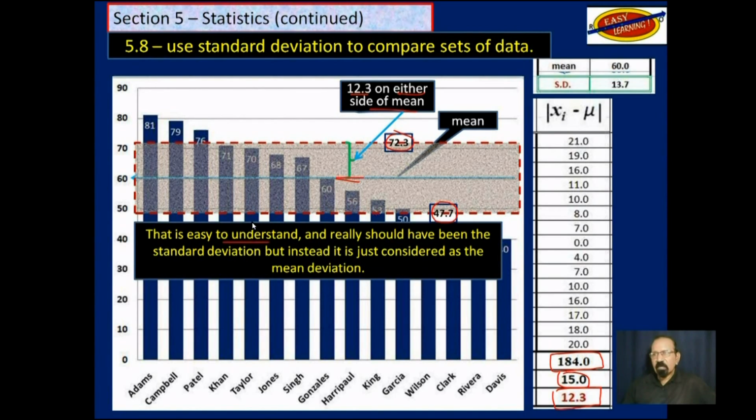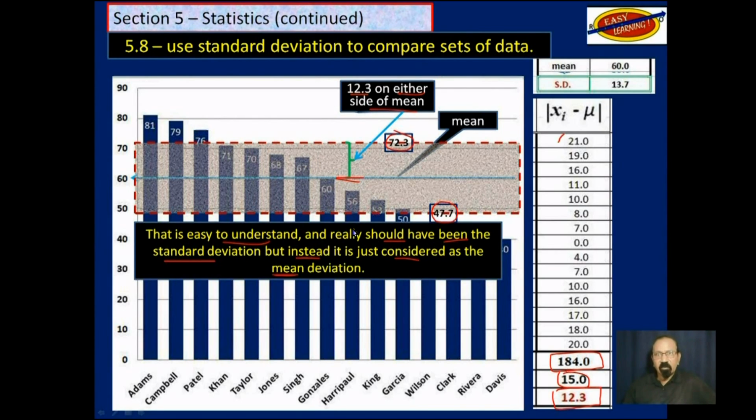Now, this is easy to understand, and this is what really should have been the standard deviation. And on some YouTube videos, they will tell you that that is the standard deviation. Well, it is not. It should have been the standard deviation, but there were some problems. So instead, it is just considered as the mean deviation. So we find the mean of all the deviation.